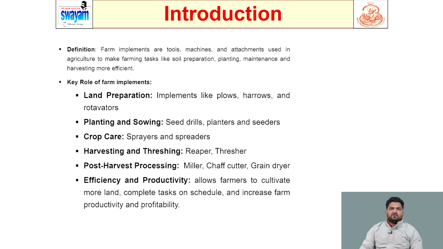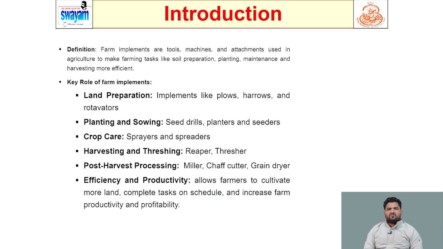Farm implements are the tools, machines and attachments used in agriculture to make farming tasks like soil or field preparation, planting, maintenance and harvesting more efficient.